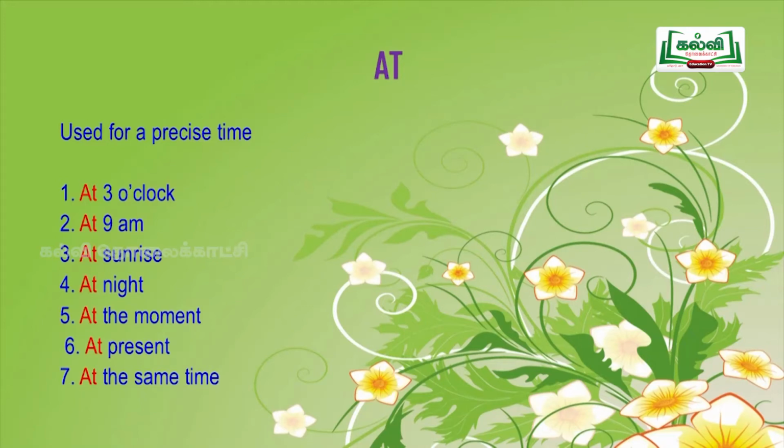When will you use at? It is used for a precise time. For examples, at 3 o'clock, at 9 a.m., at sunrise, at night, at the moment, at present, at the same time. Have you all understood clearly?